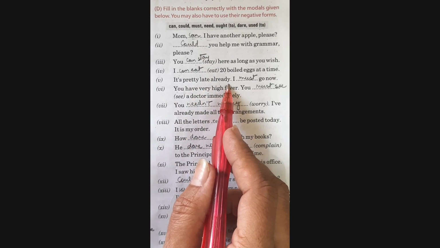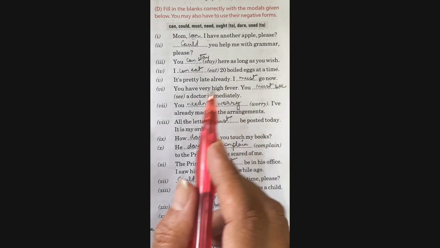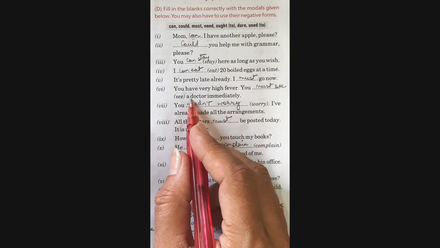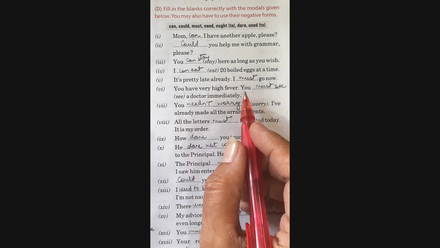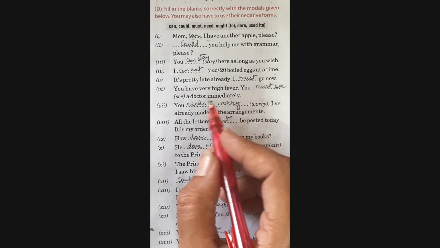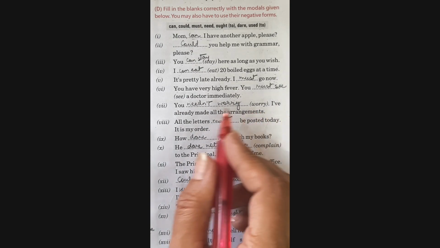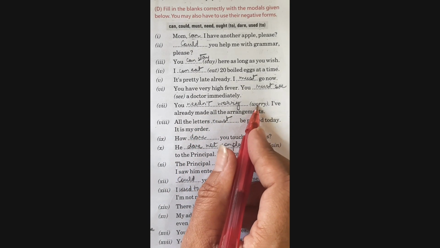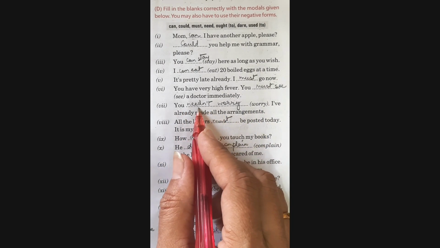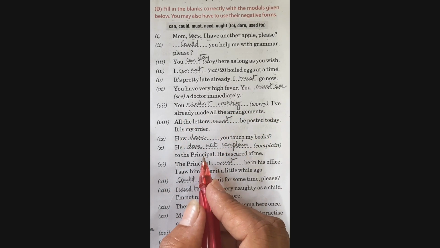It's pretty late already. I dash go now. I must go now. You have very high fever. You dash see a doctor immediately. It's like giving an advice. So I can write here, you must see a doctor immediately. Next, you dash worry. I have already made all the arrangements. This is like necessity in negative form. So I have written, you need not worry. I have already made all the arrangements.